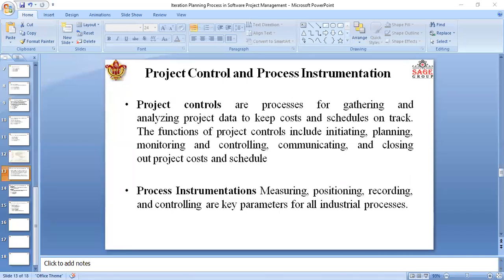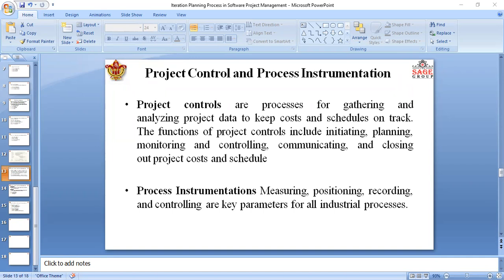And what is process instrumentation? Process instrumentation is measuring, positioning, recording, and controlling the key parameters of all industrial processes. It provides an efficient means to increase plant efficiency and improve product quality.